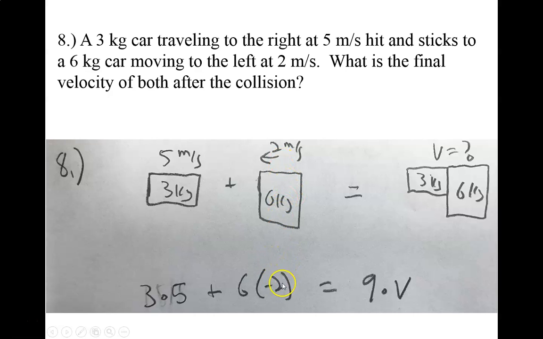So I've got some initial positive momentum and some initial negative momentum, and that's going to equal the momentum of the two sticking together. That equals 9, which is our total mass, the 3 plus the 6, times the velocity, which is unknown. When I do the math, I get that v is equal to 0.3.